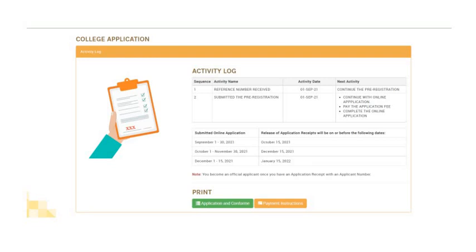All right. Okay, and then this is how an activity log looks like. You'll see here the activities in your portal. You can also see here the application and conforme that you need to sign and upload on the previous page with the other documents. And then you can also see here the payment instruction.